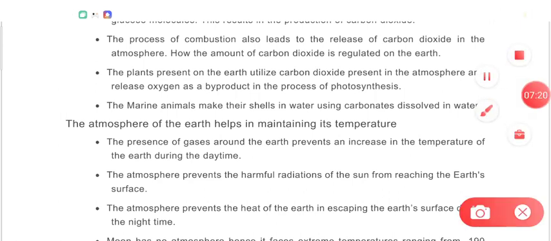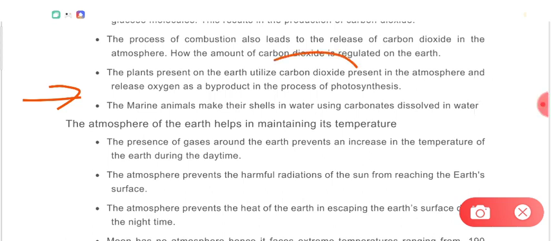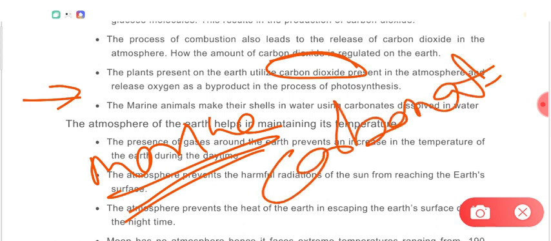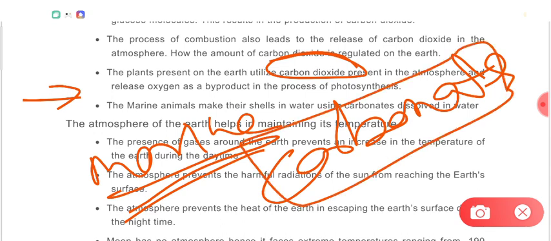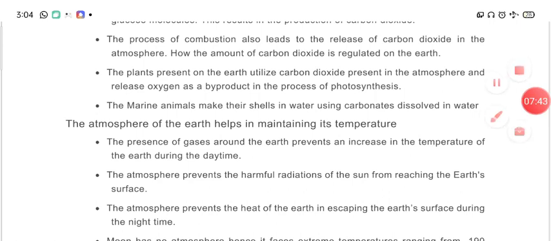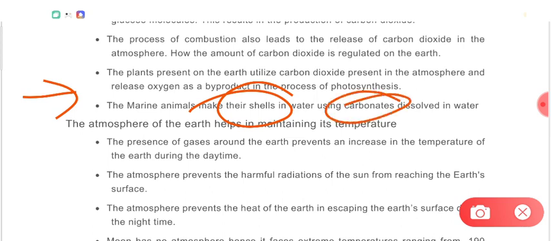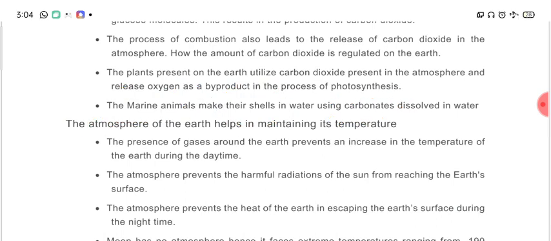Now, what about carbon dioxide present in water? Dear students, carbon dioxide present in water, especially marine waters, exists in the form of carbonates. Carbonates are the salts or compounds of carbon dioxide. Marine animals absorb these carbonates and convert them into their shells. We have studied about molluscs which make their shells. The shells are generally made up of calcium carbonate. So carbonates are the form of carbon dioxide which is present in marine animals.